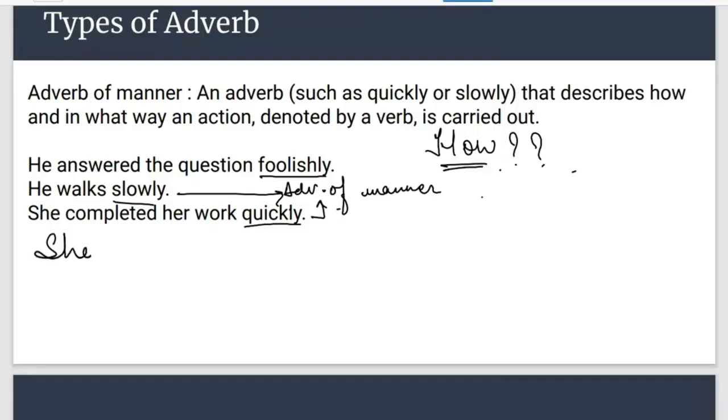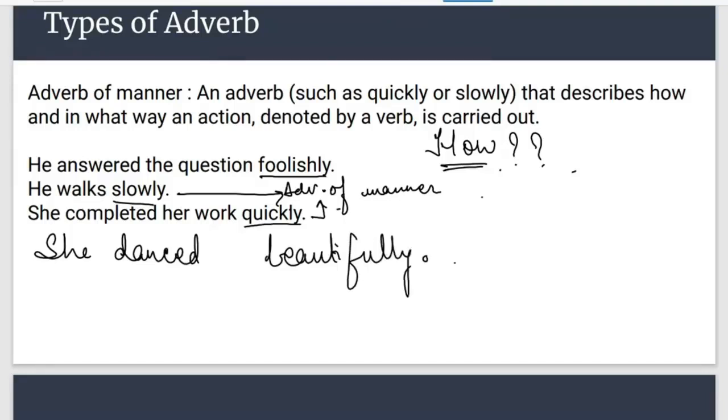Let's take more examples. She danced beautifully. How did she dance? Beautifully is the answer. So beautifully is an adverb of manner. Nothing to get complicated with. An adverb of manner is simply the word which answers how in a sentence. Am I clear with this? What an adverb of manner is?